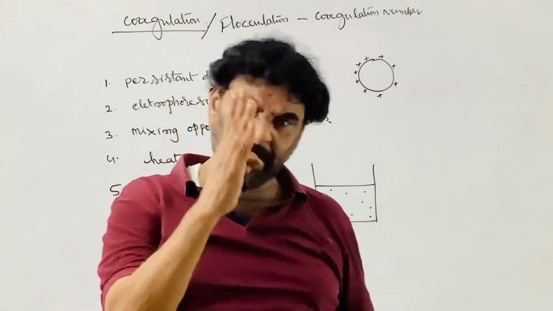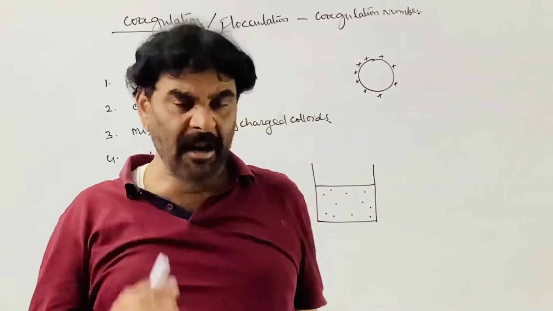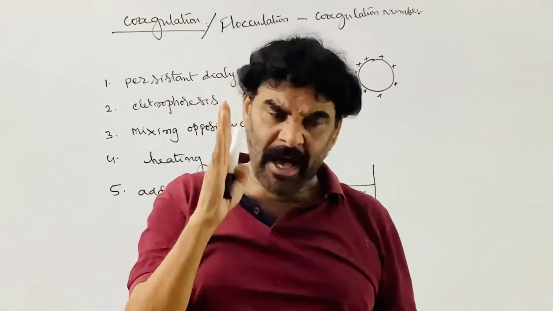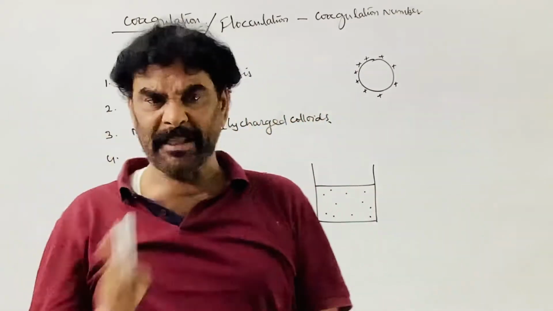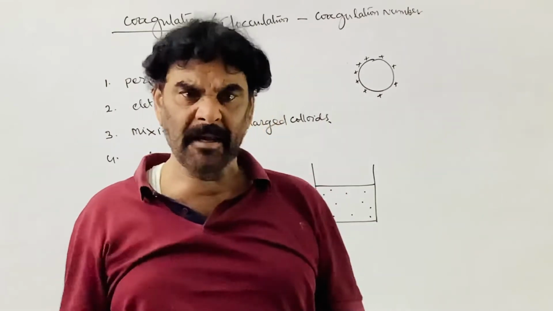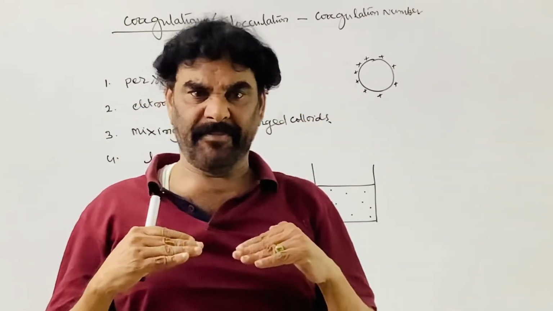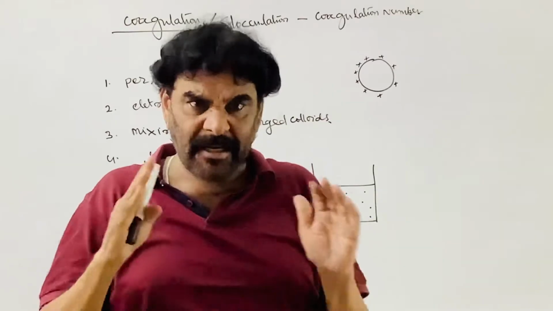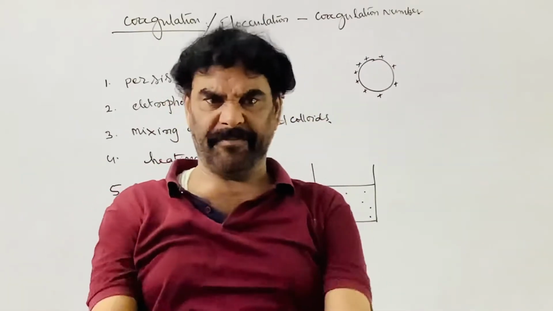In the normal purification procedure, we are not totally eliminating the electrolyte; we are removing the electrolytic part to the desired level, so the stability is not affected.